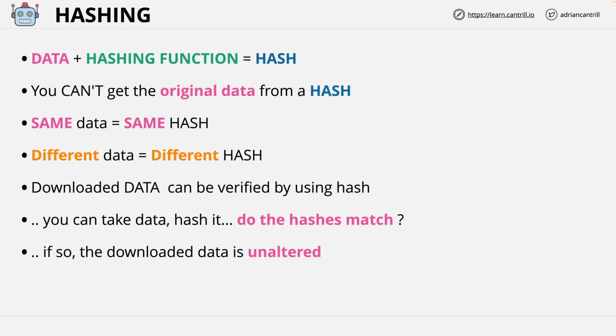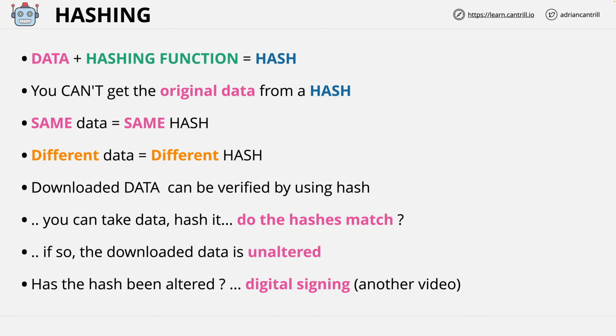Now, in these type of security sensitive situations, or if you're a security professional, you also need to be sure that the hash itself hasn't been altered, and also whether the hash itself was generated by the person who claims to have generated that hash.